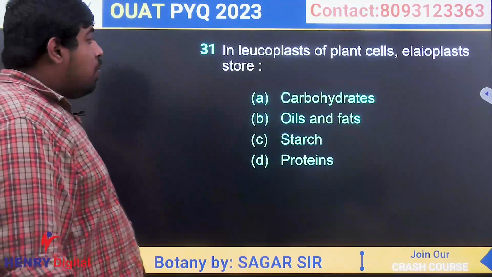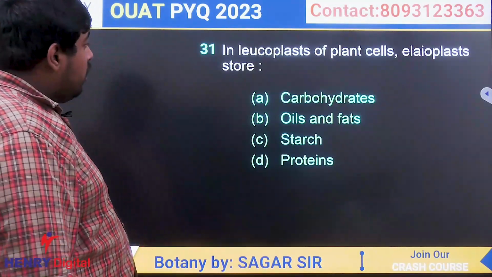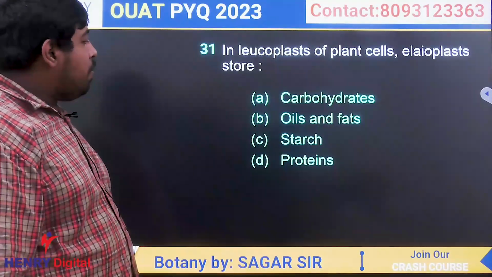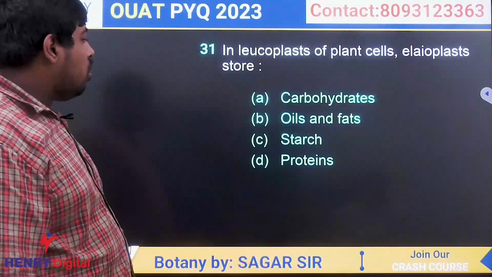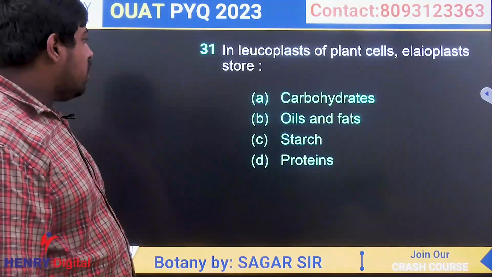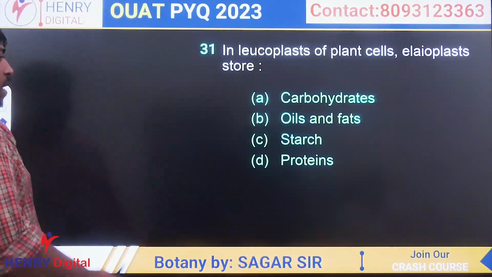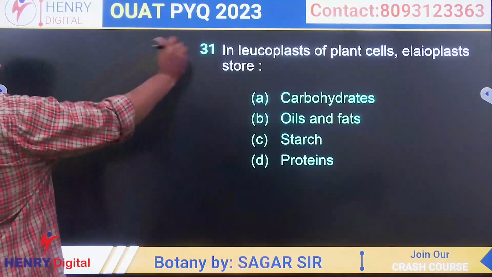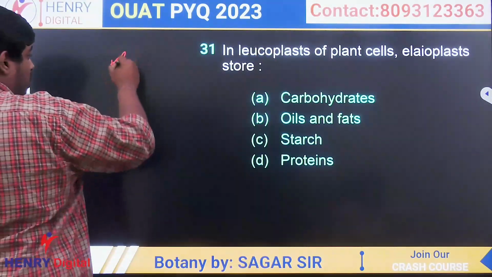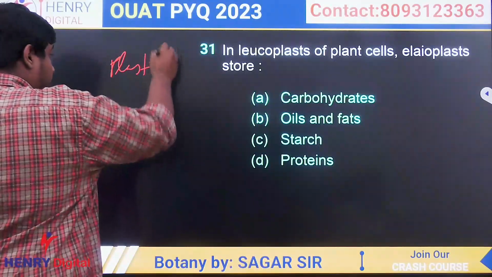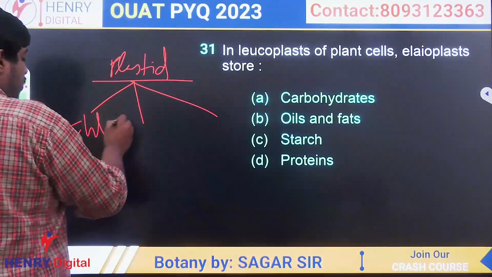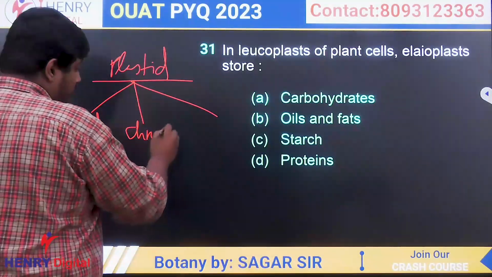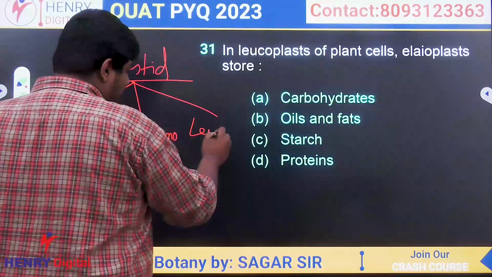In leucoplast of plants, elaioplast is a type of plastid which stores oil and fat. Plastids are of three types: chloroplast, chromoplast, and leucoplast.